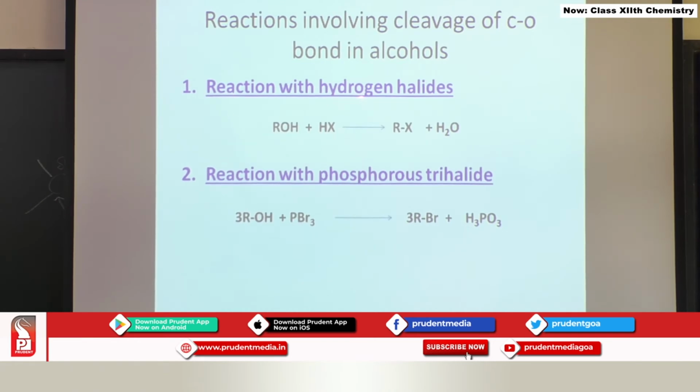First one is the reaction with hydrogen halides, ROH plus HX. What is going to happen? OH is going to be replaced by X, giving RX. So, the CO bond is cleaved over here. Reaction with phosphorus trihalide, I have taken phosphorus tribromide. Again here the OH group is replaced by Br. You are going to get alkyl bromide, and this is the byproduct.